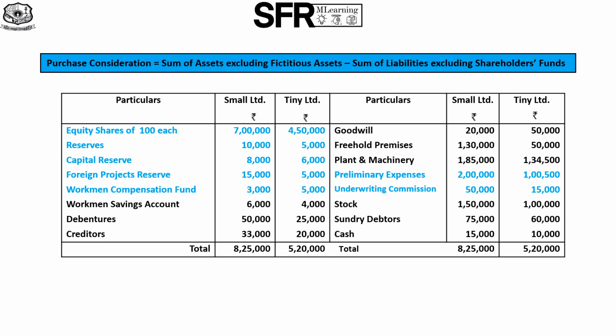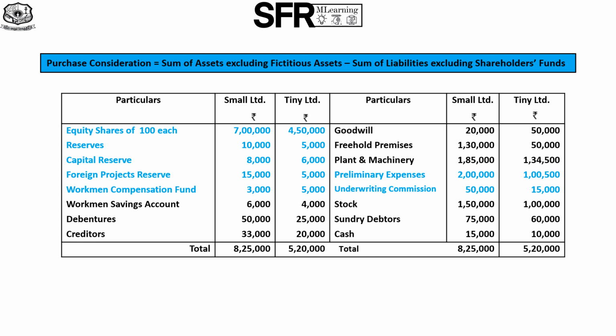Now, coming back to the problem, have a close look at the list of assets. Pick out and exclude only fictitious assets. Goodwill is an intangible asset. Freehold premises and plant and machinery are tangible fixed assets. Yes. Preliminary expenses and underwriting commission are fictitious assets. Then stock, debtors and cash are current assets. So we have to add all the assets excluding preliminary expenses and underwriting commission, which are fictitious assets.